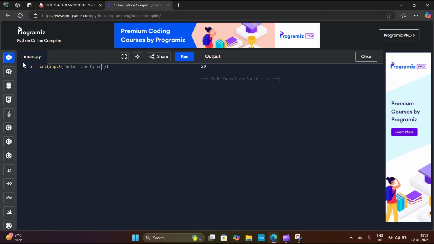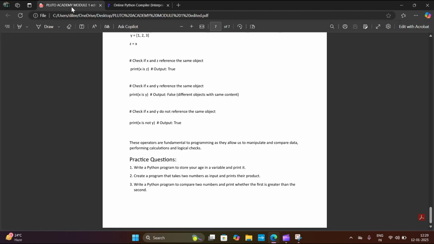I am asking the user to enter the first number. And then b equals int of input, enter the second number. And then let's check this question.